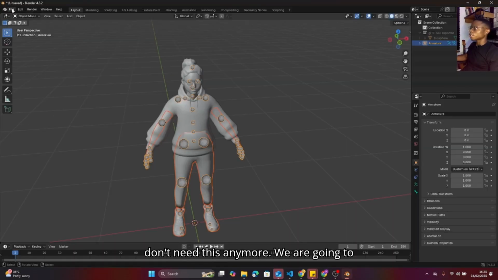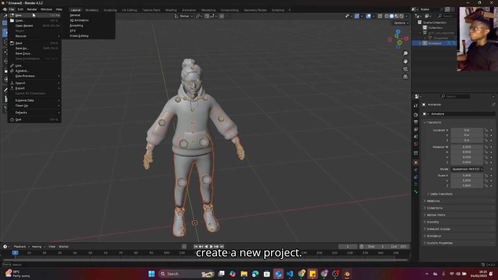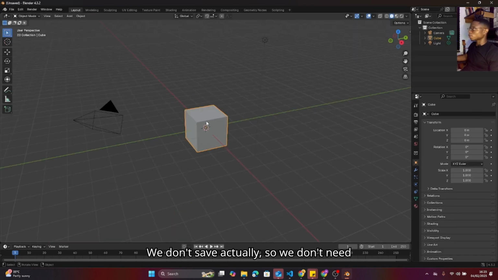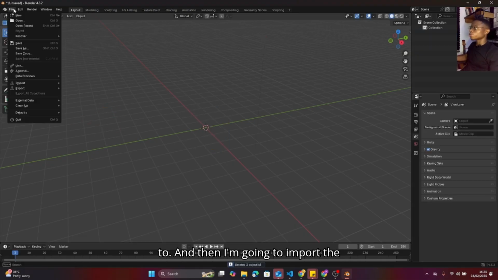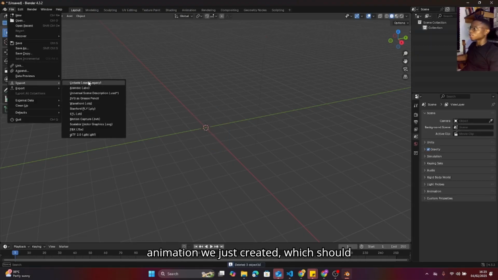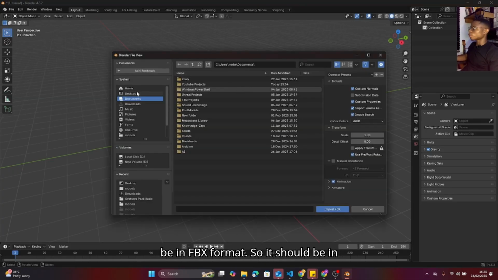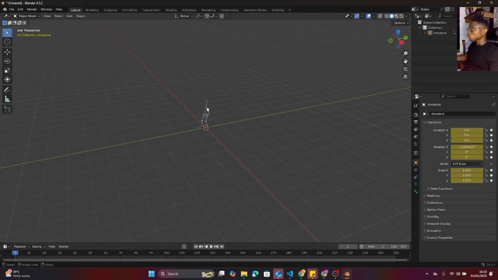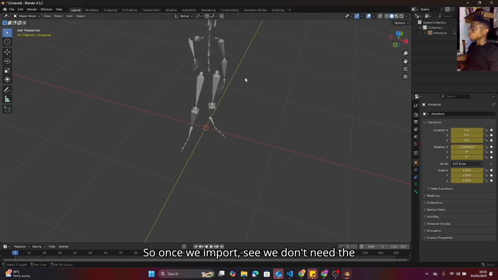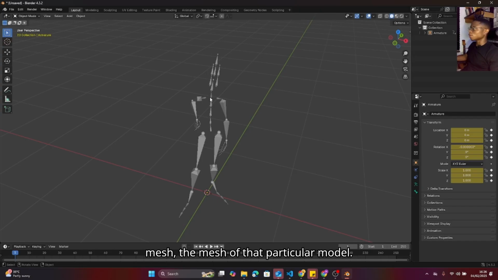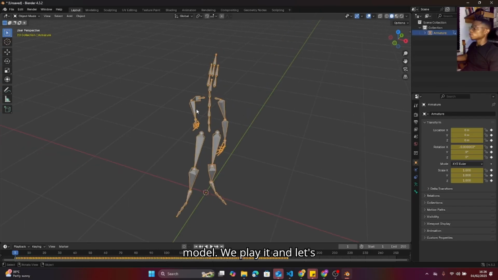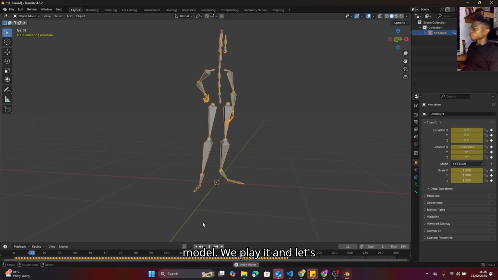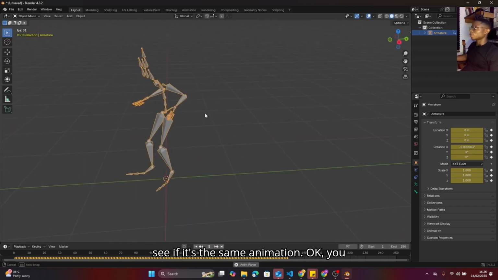Since we now have the animation, we don't need this anymore. We are going to create a new project. We don't save, actually. And then I'm going to import the animation we just created, which should be in FBX format. It should be in our downloads, right? Okay, it's called talking. So once we import, we don't need the mesh of that particular model. All we need is the bone for that model. We play it and let's see if it's the same animation. Okay, you can see that it's the same animation.